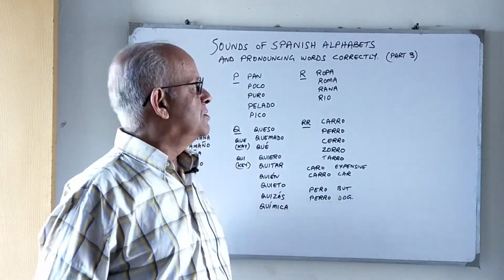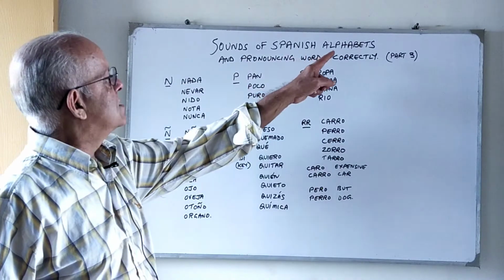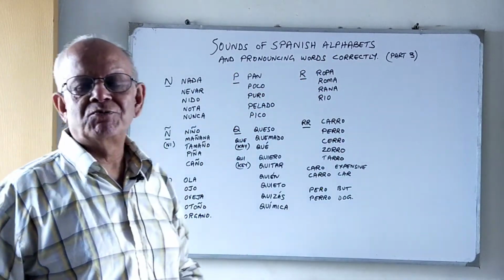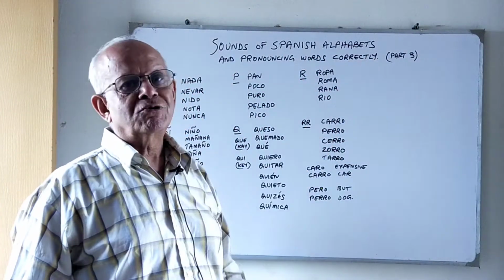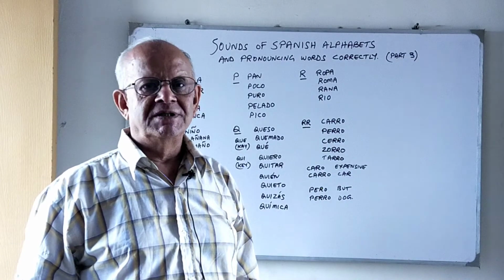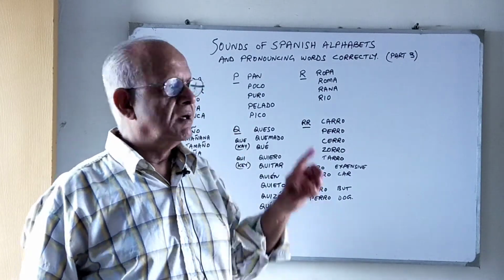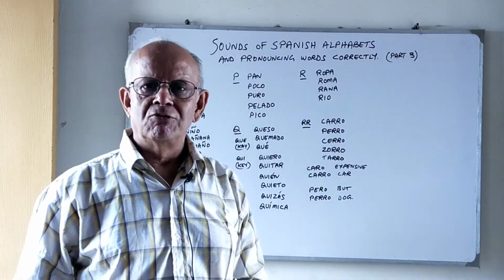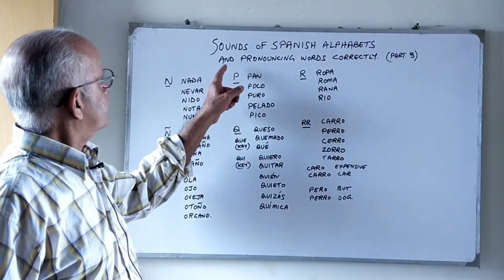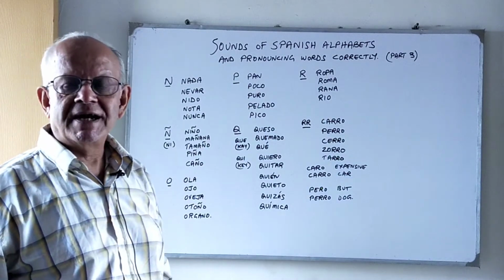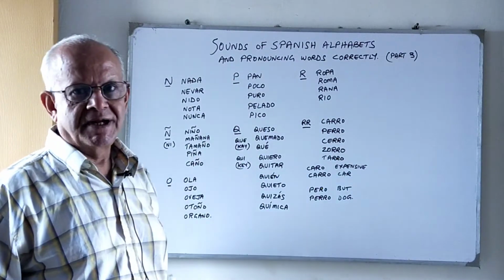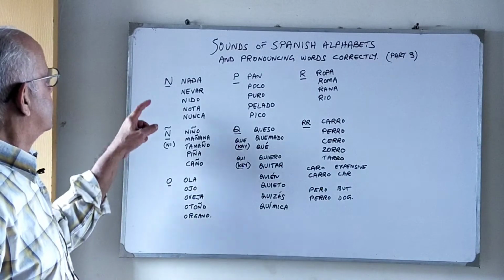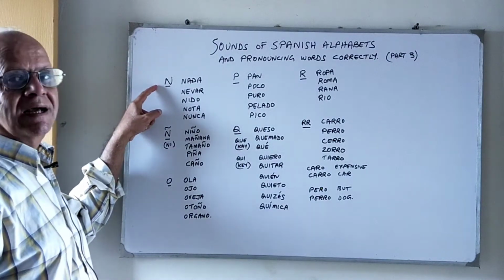Today we are going to continue with the sounds of the Spanish alphabets and pronouncing Spanish words correctly. We are going to do part 3 of the series of 4 that I told you we will do on learning the proper pronunciation of Spanish words and how to speak Spanish correctly. Okay, so let's continue with this lesson. We'll start from N today.